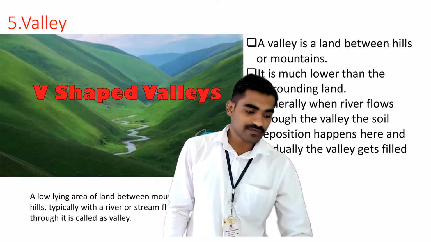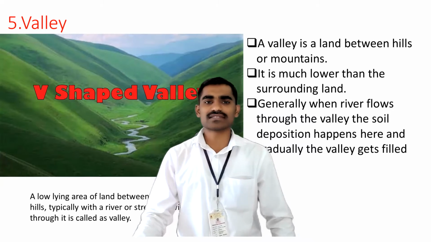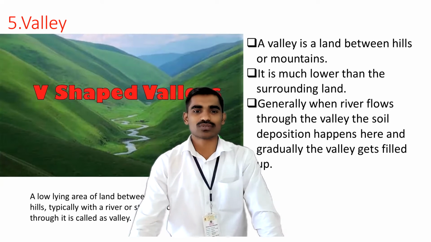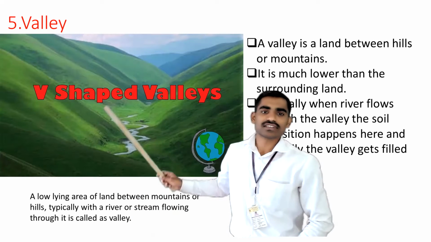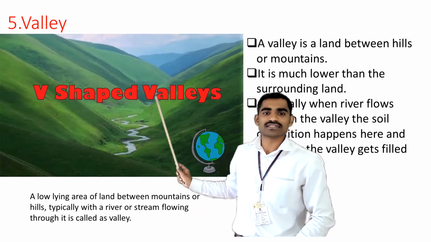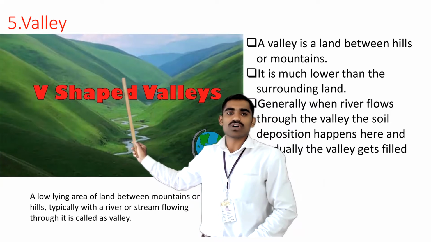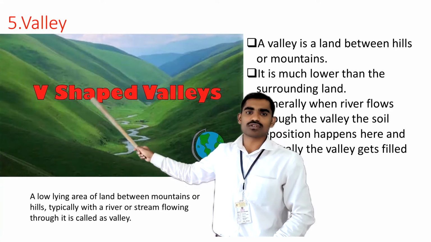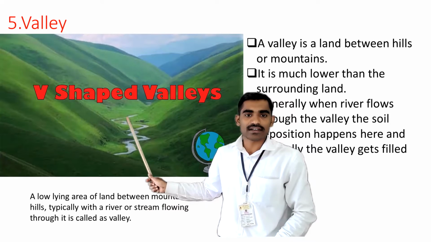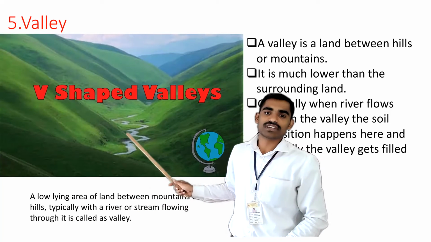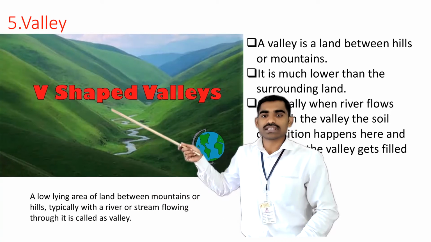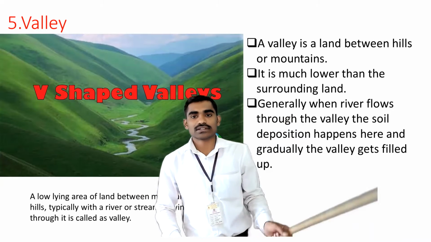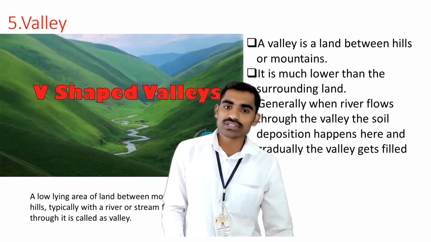These valleys have some features. Valleys are always lower than the surrounding land. For this valley, you can see here in the image, the surrounding land is the hills or the mountains. So these valleys are always lower than the surrounding land, that is, the mountains or the hills.